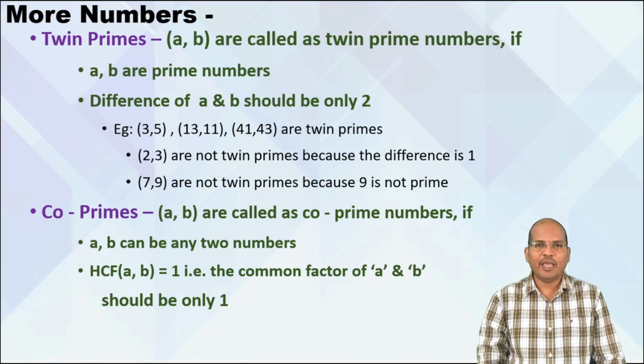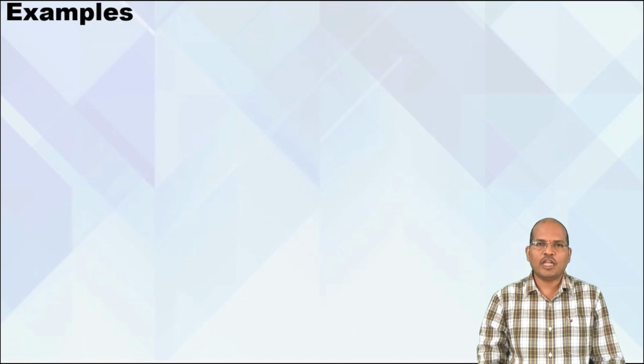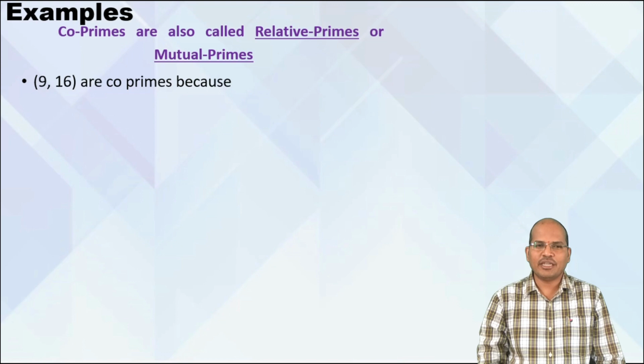And keep in mind, A, B need not be prime. They can be any two numbers. So, for example, 3, 5; 5, 9; 9, 16 are called coprimes. We'll see them in detail. Coprimes can also be called relative primes or mutual primes. Let us see some examples.